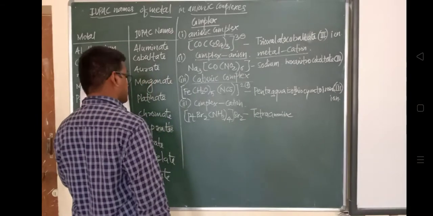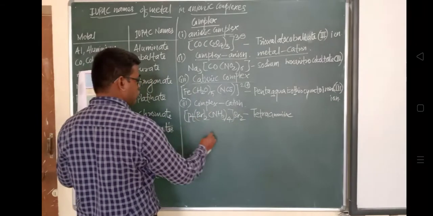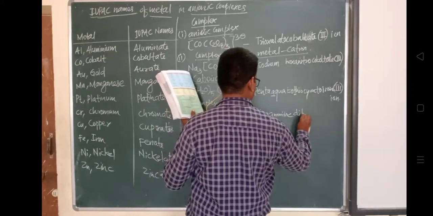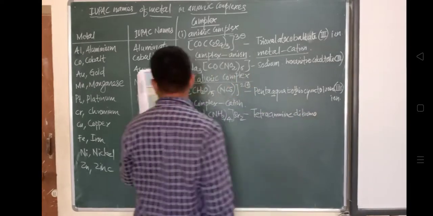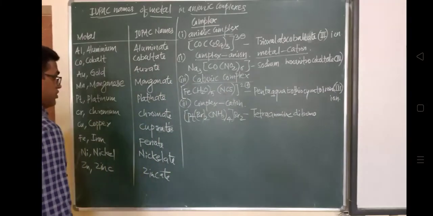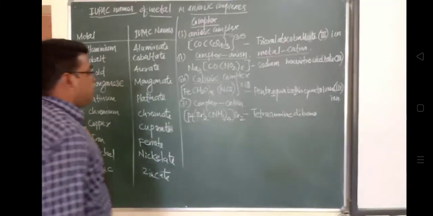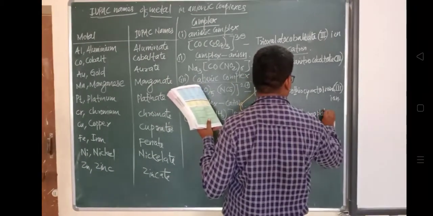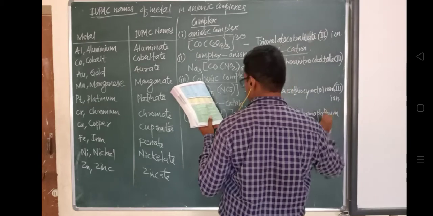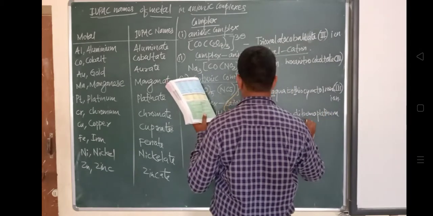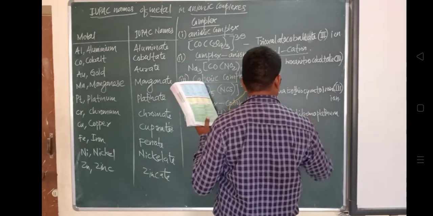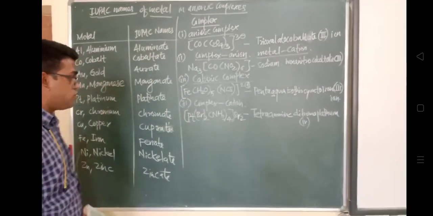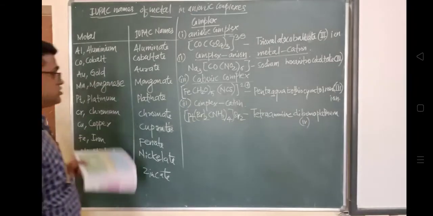In the same way, as we wrote sodium here, that will come as bromide at the end, because that one is a complex anion and this is a complex cation. So this is the difference between when the complex is an anion and when the complex is a cation.